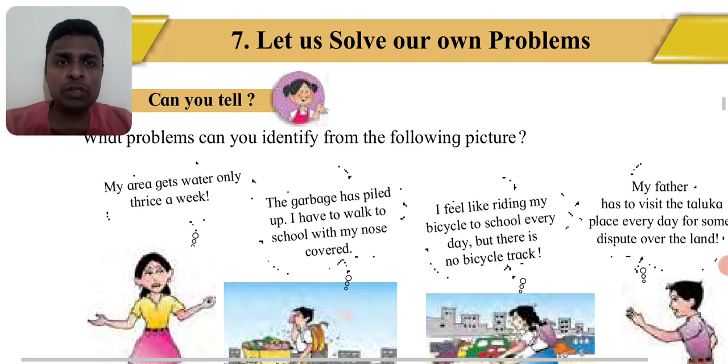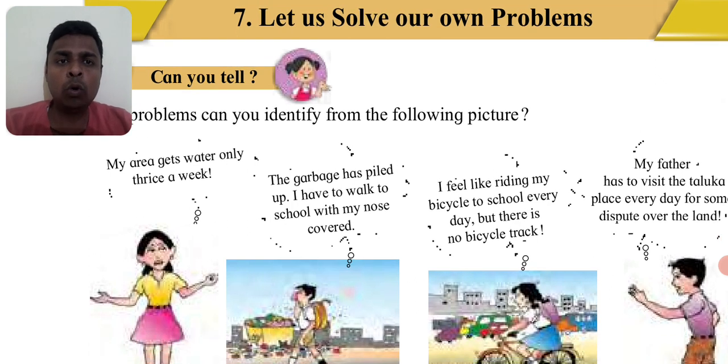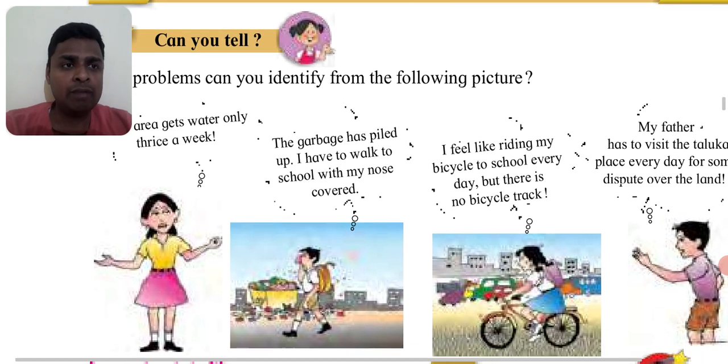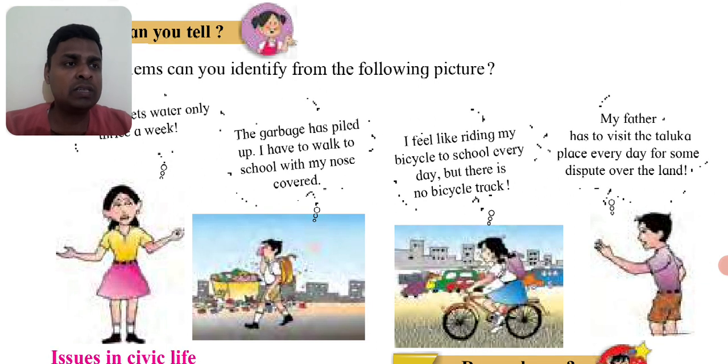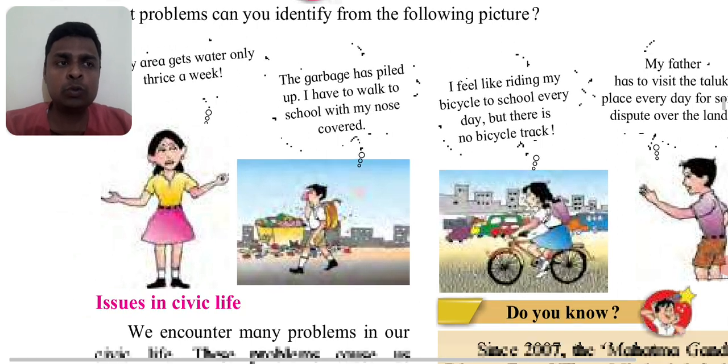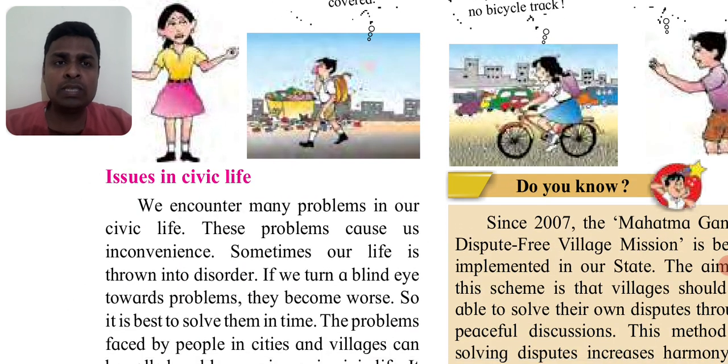They've shown some pictures. My area gets water only thrice a week. Garbage has piled up. I have to walk to school with my nose covered. I feel like riding a bicycle to school every day, but there is no cycle track. My father has to visit the taluka place every day for some dispute over the land. So, issues in civic life.